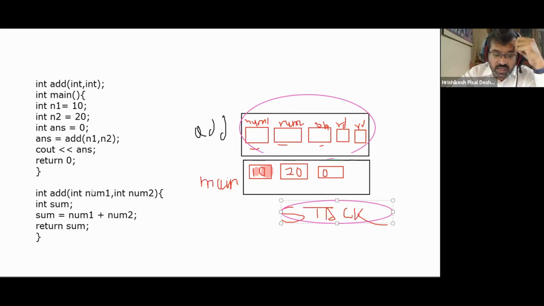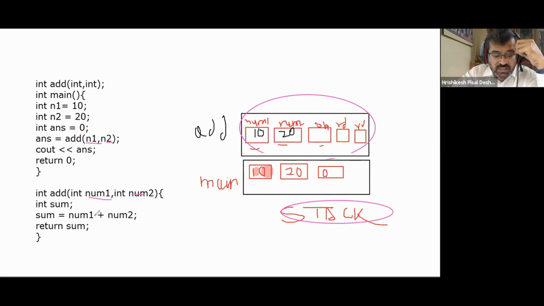Then what will this num1 receive? Obviously, what you have passed as arguments. While we make the call, we are passing n1 and n2. These are my arguments, and what receive them are my parameters. The value of n1 was 10, so here what we receive is now value 10. So num1 receives value 10, and num2 receives value 20.